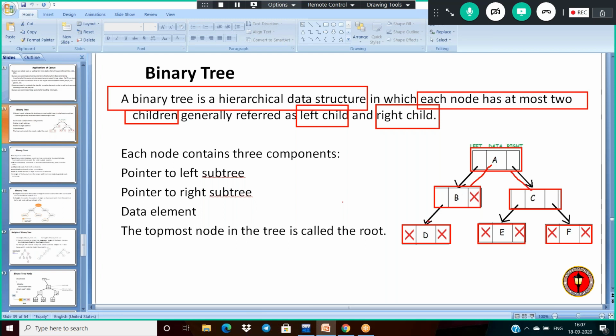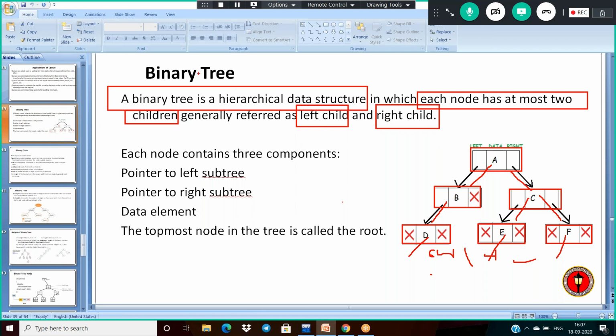Node B, how many children is it having? One. Observe C, how many children is it having here? Two. And what about D? No children, zero. And E? No children, zero. F will also be zero. That means the number of children of a node is either zero, one or two here. The node must satisfy these conditions, then only will the hierarchy become a binary tree.